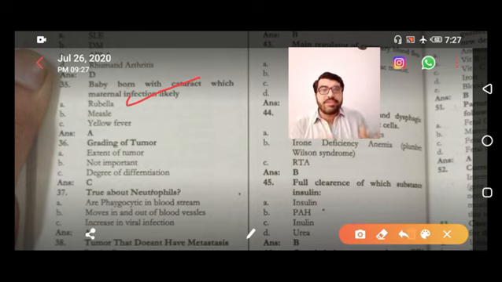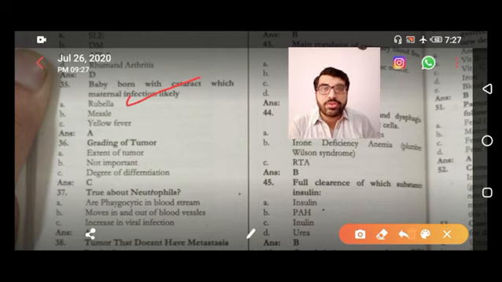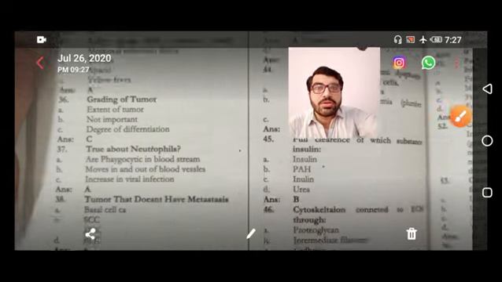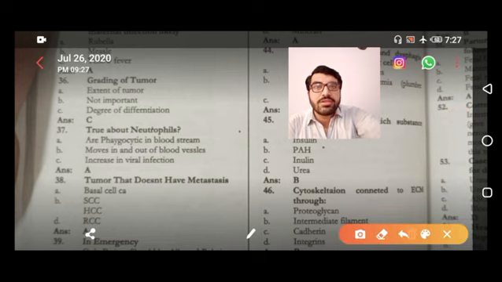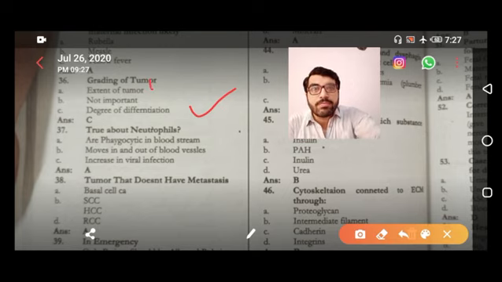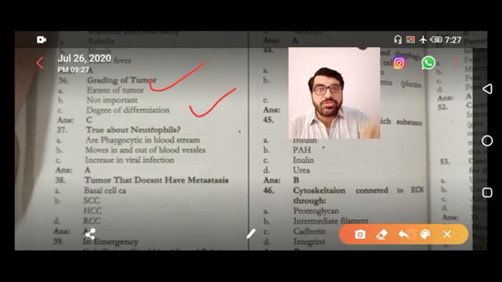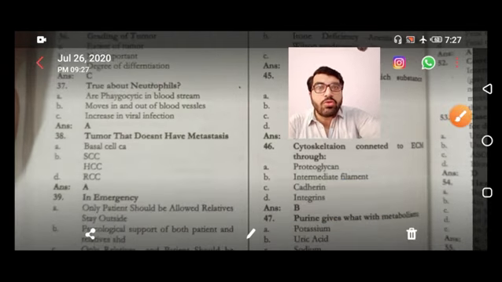So those who live in the altitudes, they have high chances of PDA, persistent ductus arteriosus. So the grading of tumor is degree of differentiation. That is the right answer. And the extent of tumor is staging. That is staging.